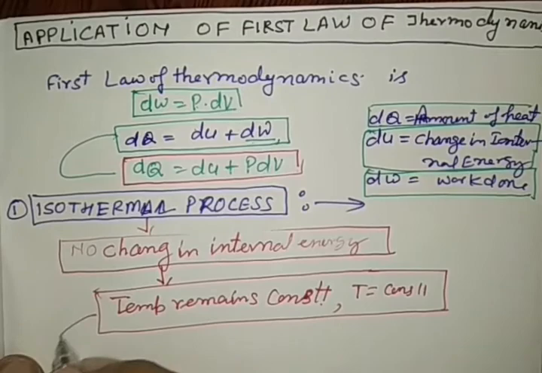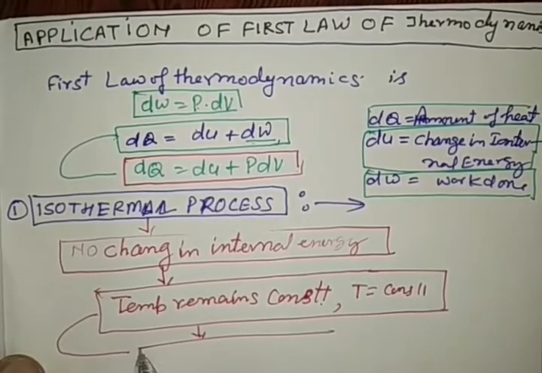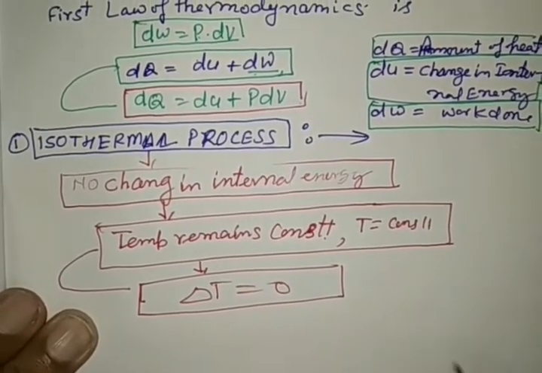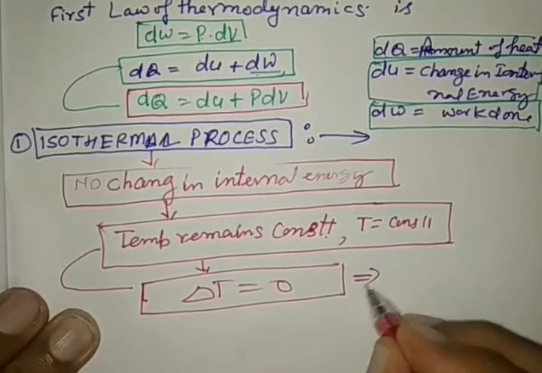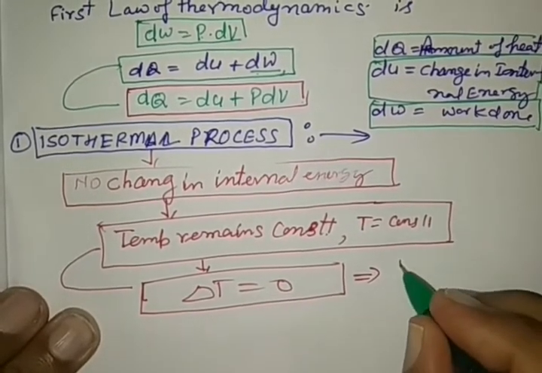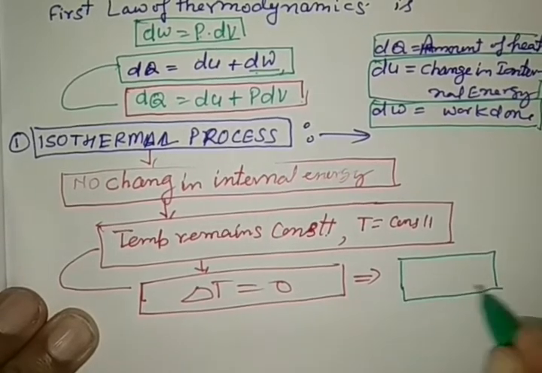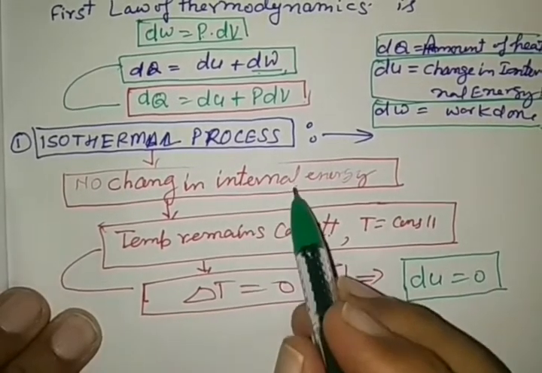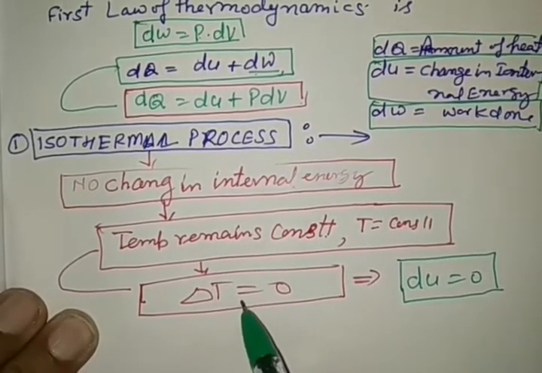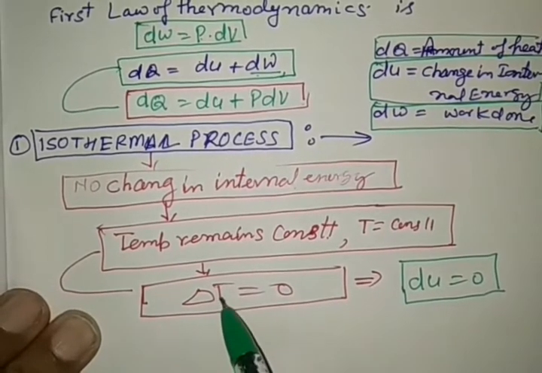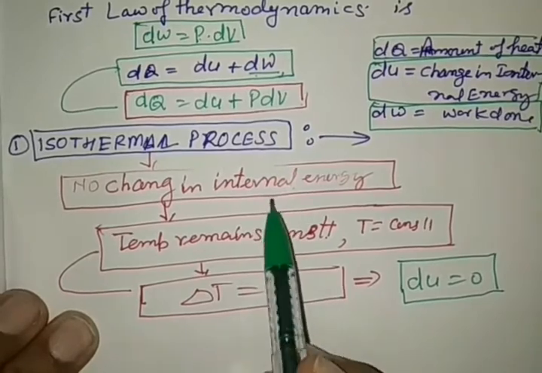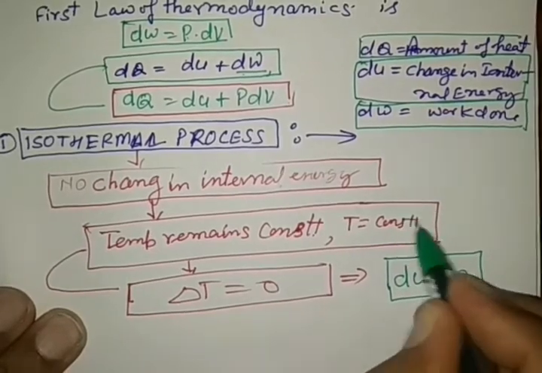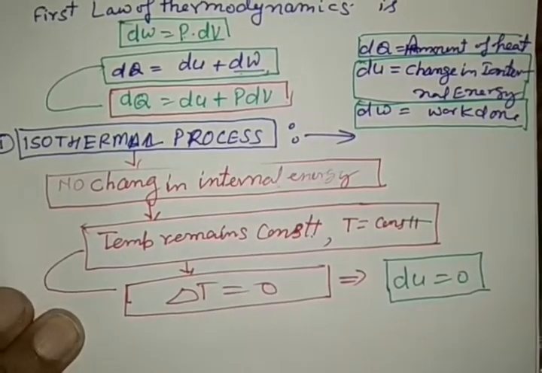If temperature remains constant, we may say one more thing also, that change in temperature is equal to 0. Change in temperature is 0 implies that change in internal energy is also 0, because if there is a change in internal energy, a change in temperature occurs. It is reciprocal also. If there is a change in temperature, surely there is a change in internal energy of a system. So these both are related to each other.